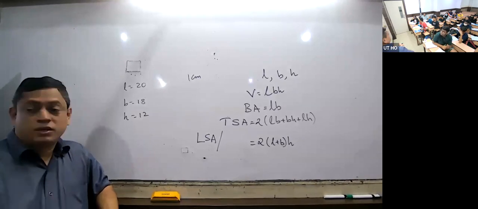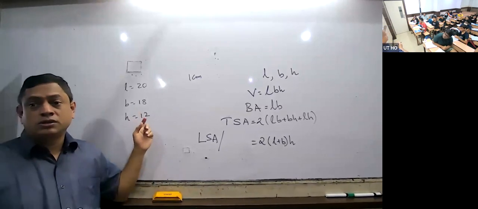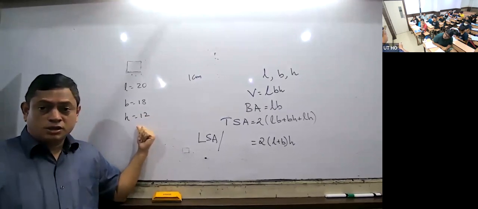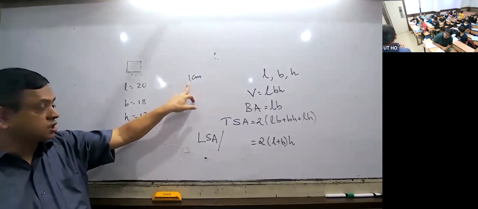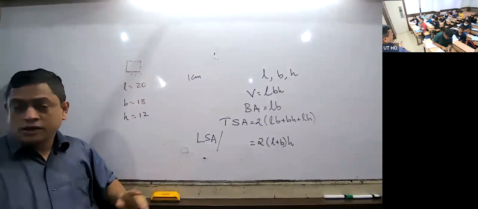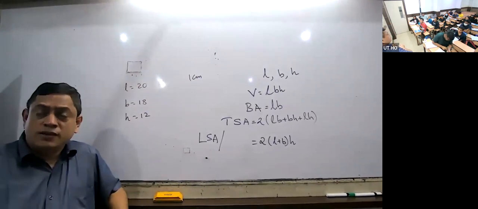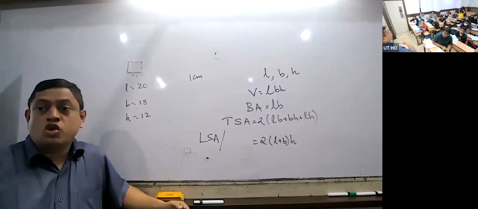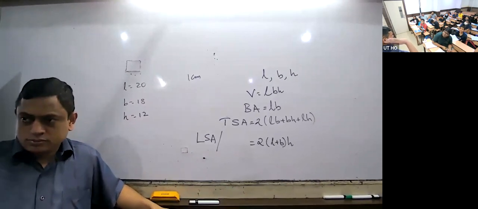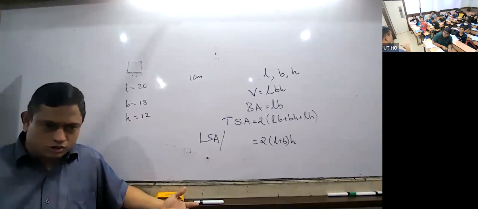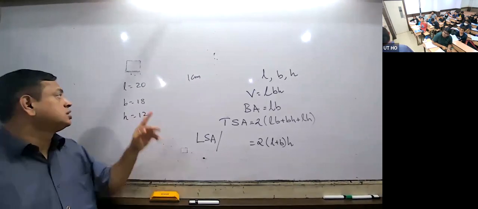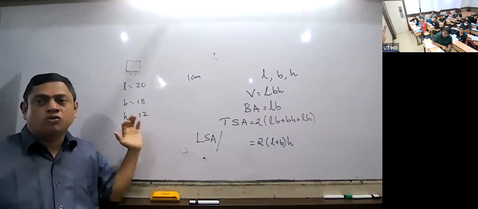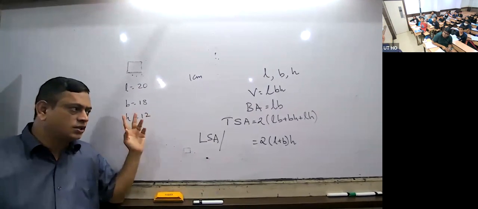Now, same way, what will be the inner breadth? 18 minus 2. And inner height? 10 minus 2. That is why 2 is coming, 2 into 1. Now listen carefully. If this box is open at the top, and its external dimensions are given, outer length, outer breadth, and outer height, what will be inner length, inner breadth, inner height?